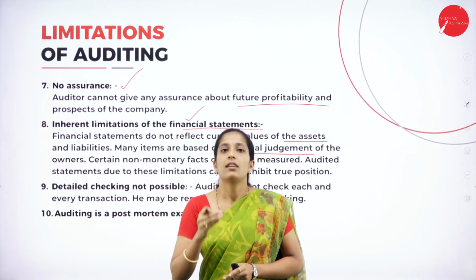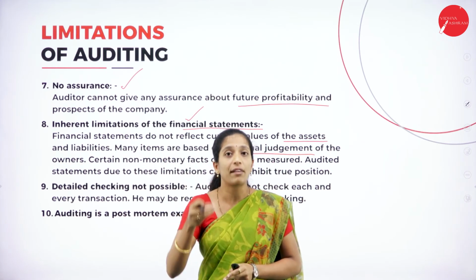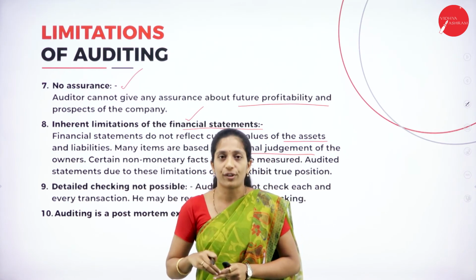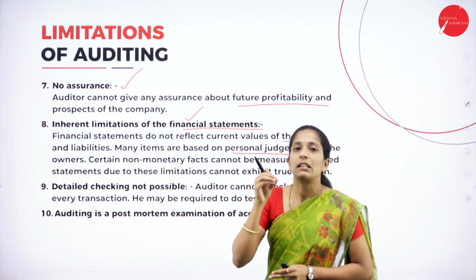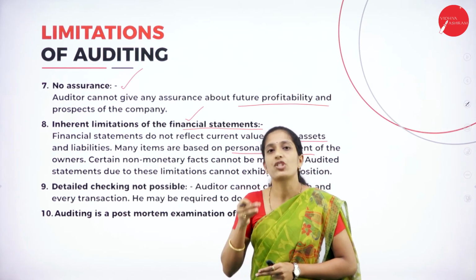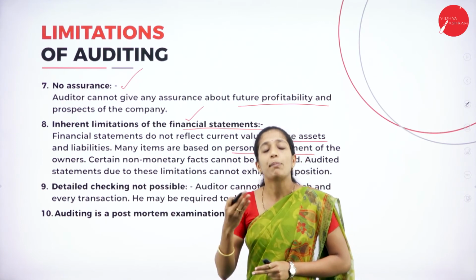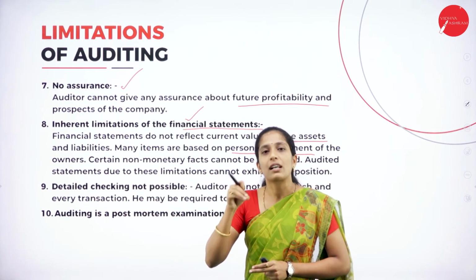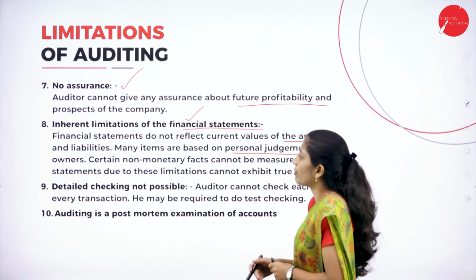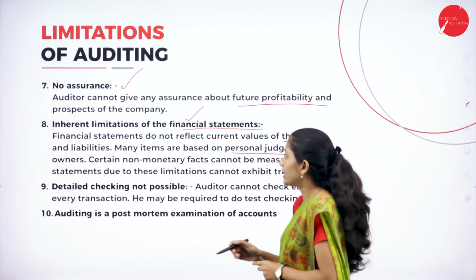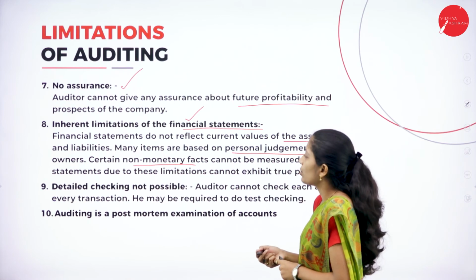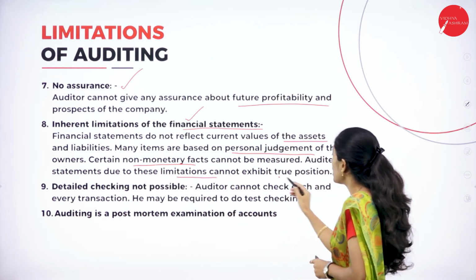For example, depreciation on an asset, he might not have calculated, but he can assume that this might be the current value of the asset. During such a situation, the current value of asset and liability cannot be ascertained because of the personal judgment of the proprietor. Many times they are based on the personal judgment of the owner. Certain non-monetary facts cannot be measured. Audited statements, due to these limitations, cannot exhibit the true position.